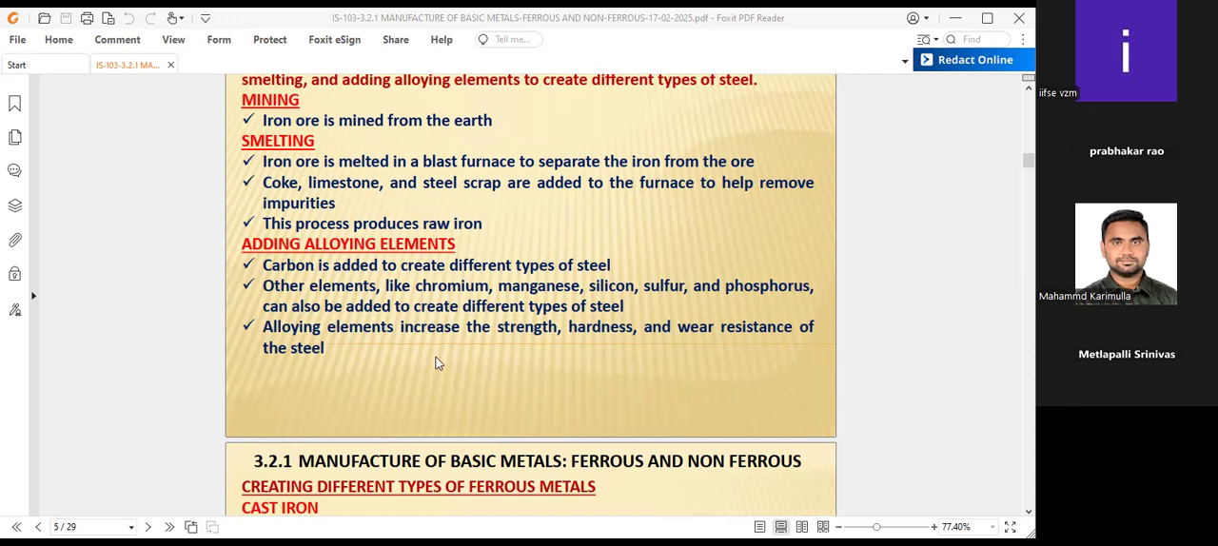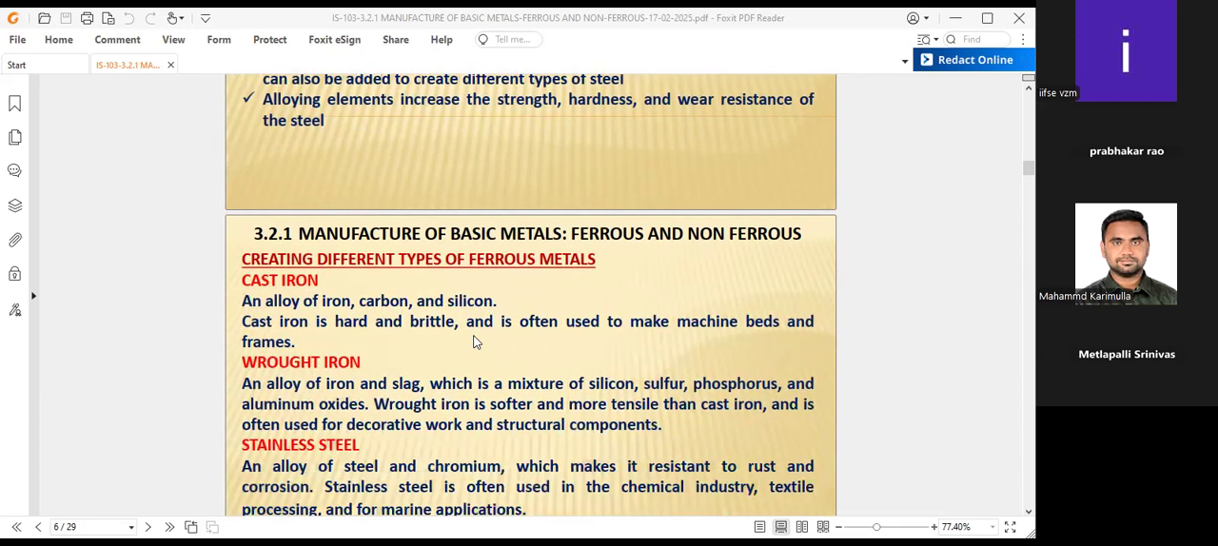Alloying elements increase the strength. By adding these alloys or materials to the iron coming from the blast furnace, definitely it increases the strength. Not only the strength, it also increases the hardness and wear resistance of the steel, because it will resist high temperatures also. Therefore, these materials are added to the raw iron depending upon the organization's interest, the cost viability, as well as the financial availability.